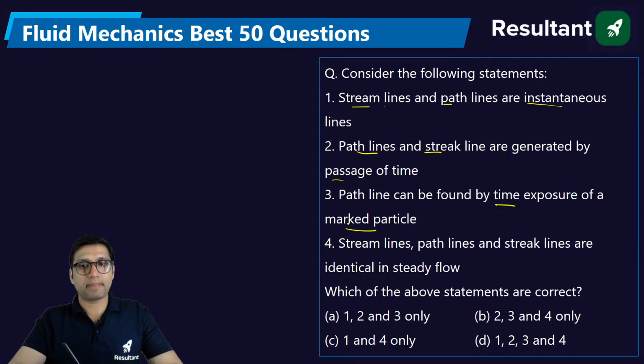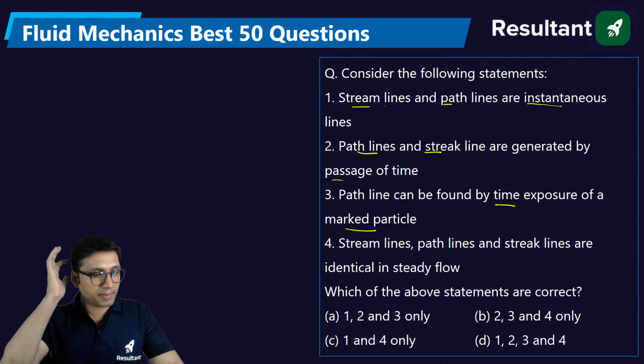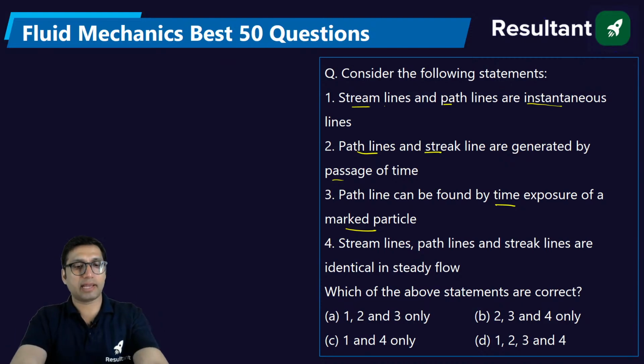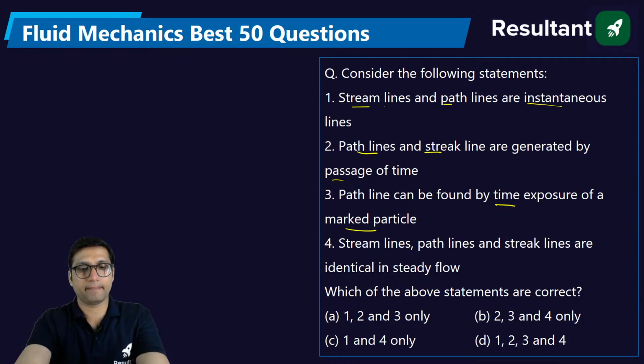A streamline, path line and streak line are identical in steady flow. So there are basically 4 statements about different types of lines. You have to tell which of the following statements are correct. When a fluid flows, it will follow different types of patterns: streamline, path line and streak line.